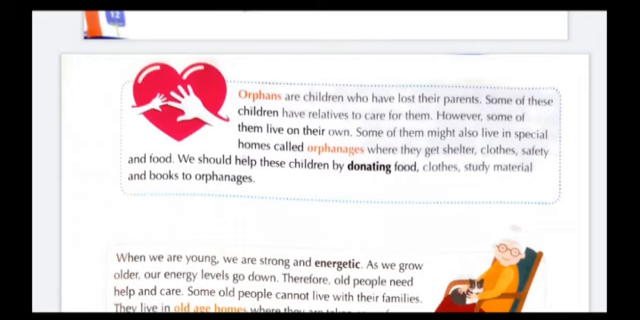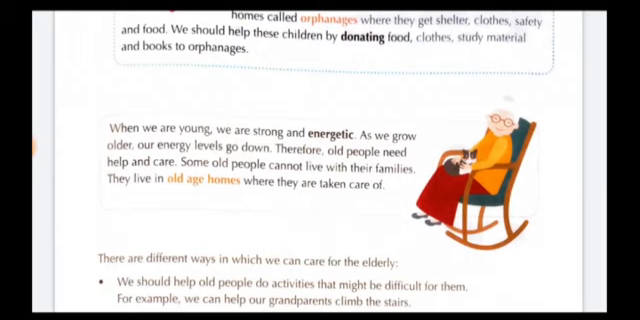According to this paragraph, we learned that orphans are the children who lost their parents, but some of these children have relatives to care for them. Others live in orphanages, where they get shelter, food, clothes and safety. Now move on to next.